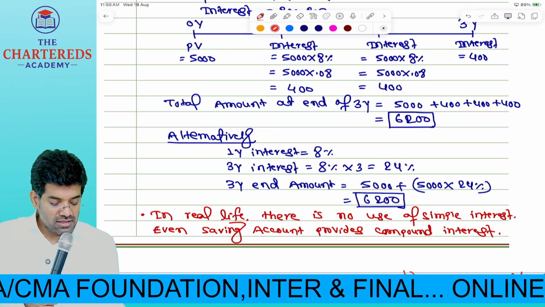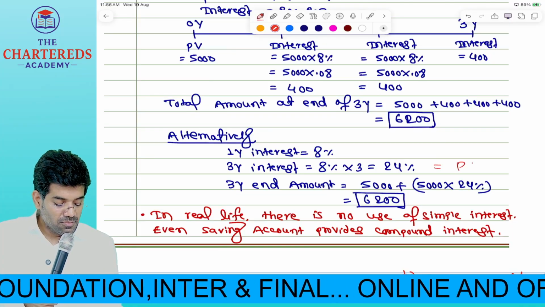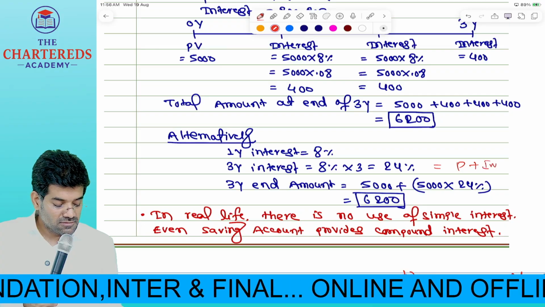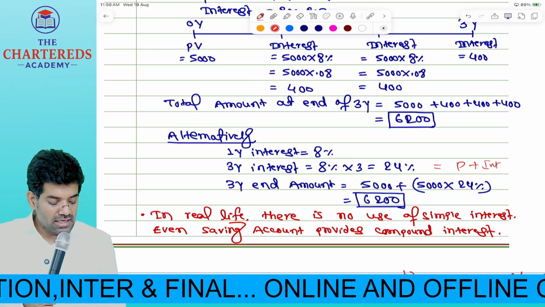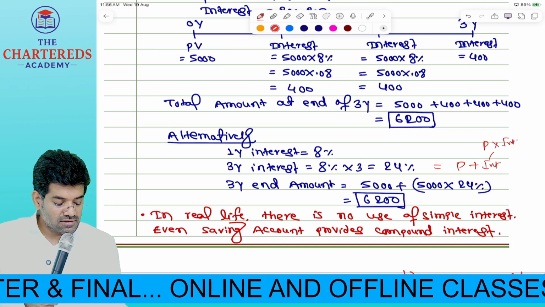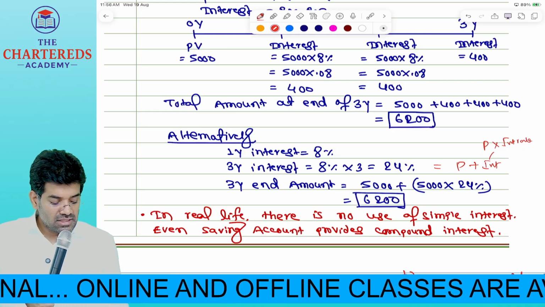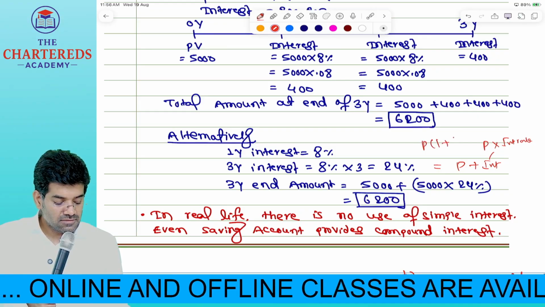As shown here, your maturity value under simple interest will consist of principal plus interest amount. How do you calculate interest amount? Principal into interest rate. If you take P common, principal common, then 1 plus interest rate.